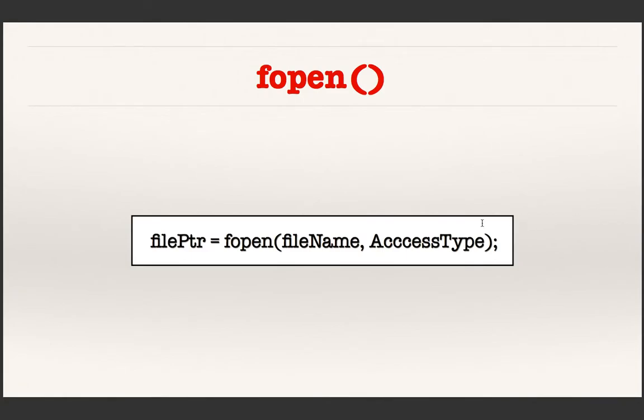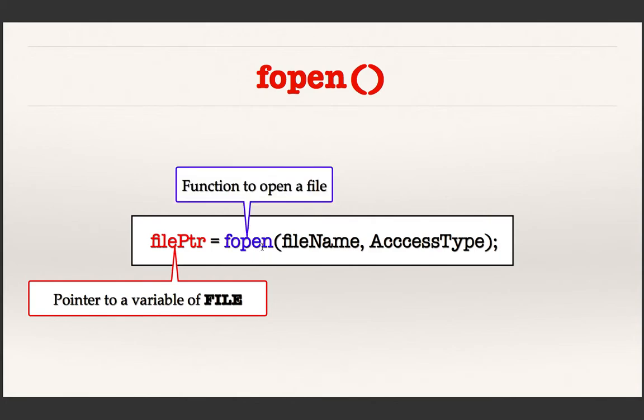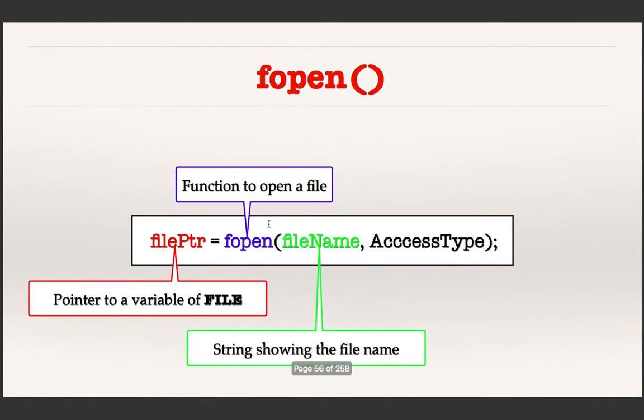And this is the syntax. What it does is assign the return value to a pointer to the structure of this type. And here is the function which actually opens a file and establishes a buffer to it, and that buffer is actually a variable of this structure, and its address will be returned. Then there is the file name. You have to tell which file you want to open. The name of the file must be a string.